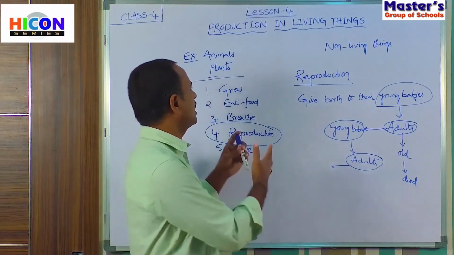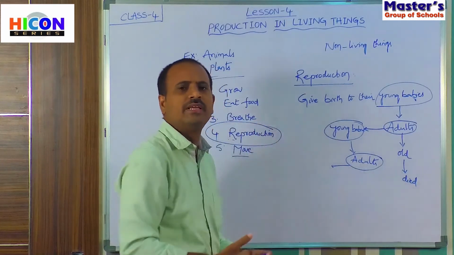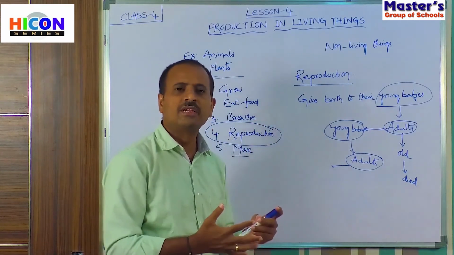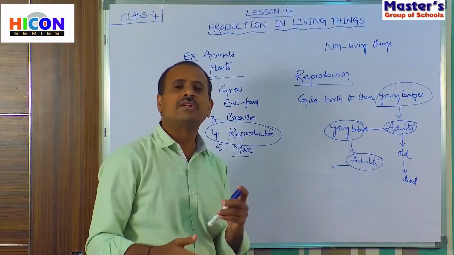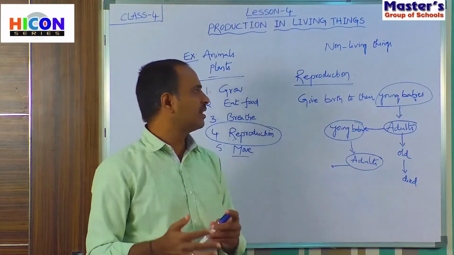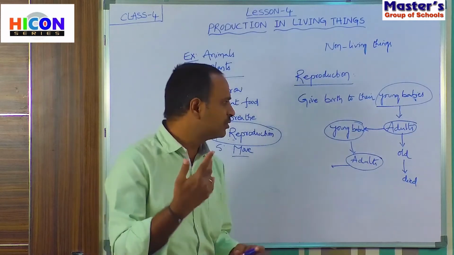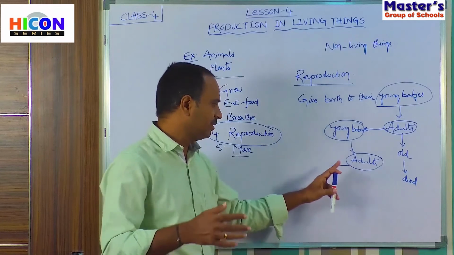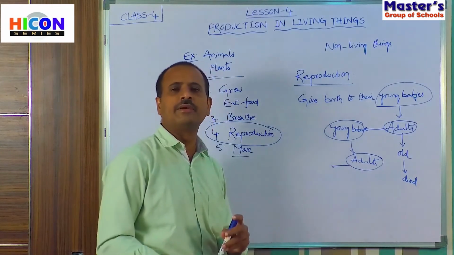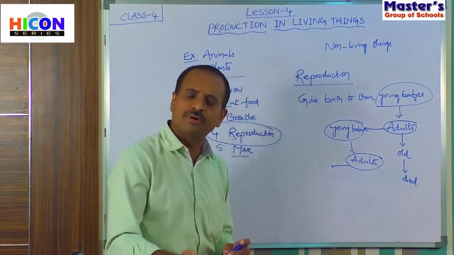Because of this capability of reproduction only, all living things are able to continue their species on this earth for more years. Their adults again produce young babies, they grow into adults, and those adults again give birth to young babies.